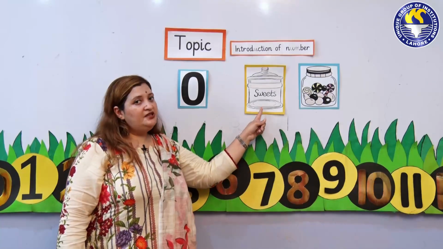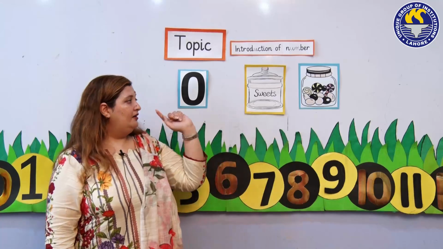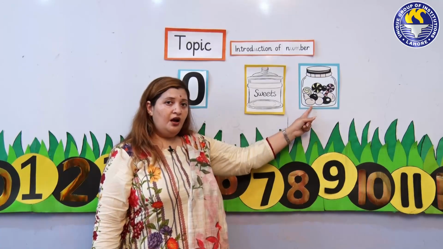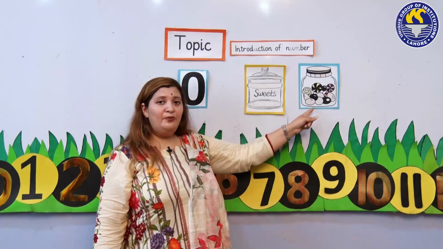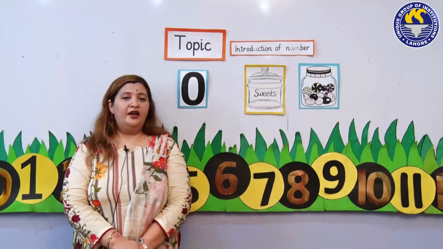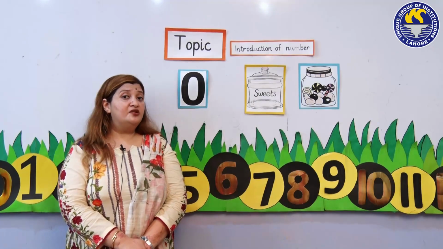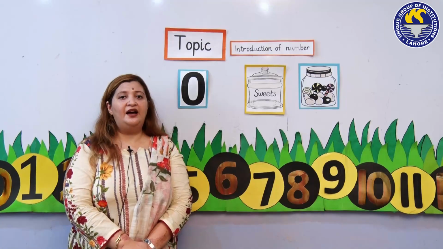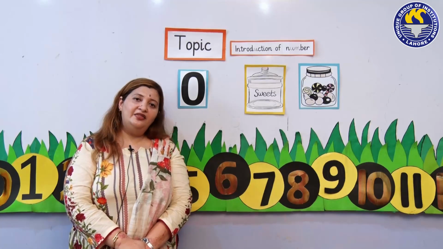There is 0 candy in the jar. Look, how many candies? So many candies in the jar. I hope you all have learned the concept of 0 very nicely, that 0 means nothing.